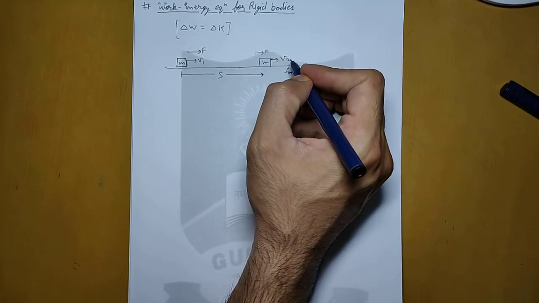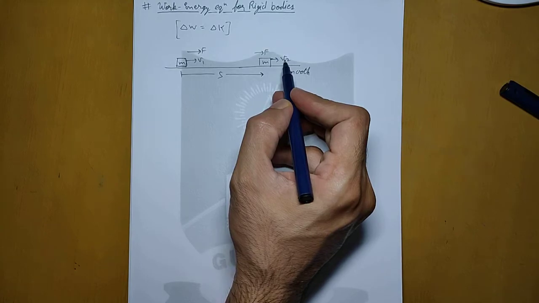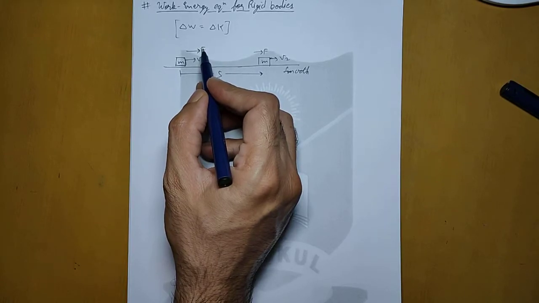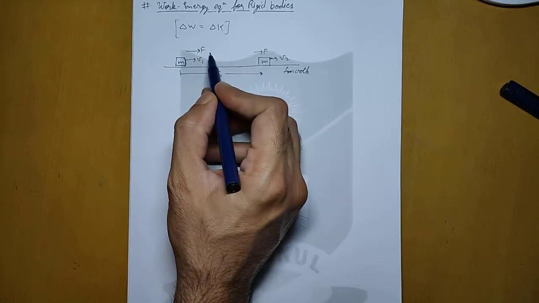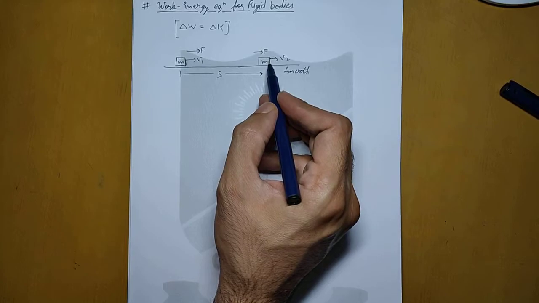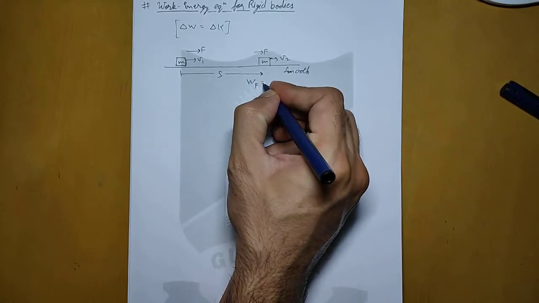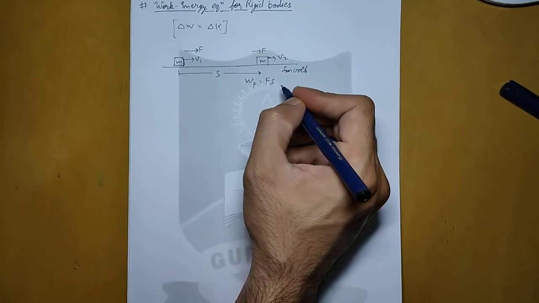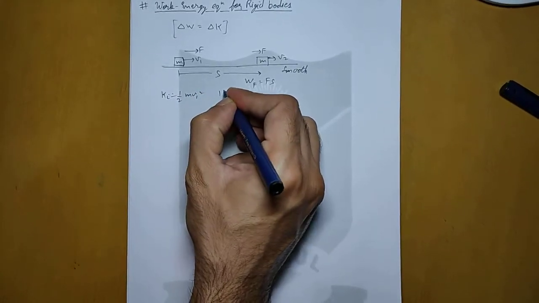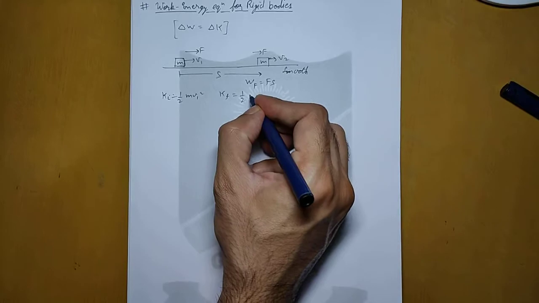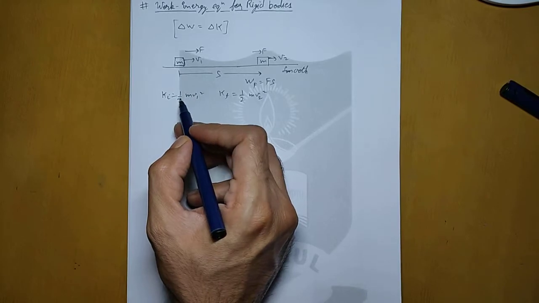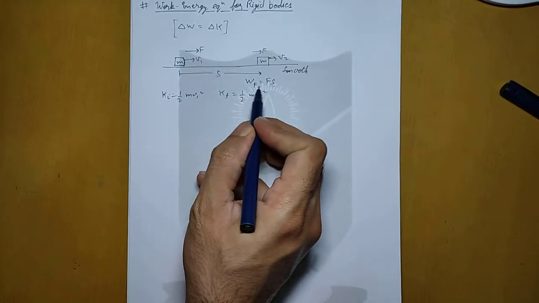So now at this point, the final kinetic energy will have velocity v2. Now some work is done by this force to increase the energy. So whatever work is done, that work is added into the initial kinetic energy, so that the final kinetic energy can be achieved. This work will be force into displacement, which is s. So we can say that initial kinetic energy is half m v1 square, final kinetic energy is half m v2 square, and the additional work done to change this initial into final kinetic energy is Fs.